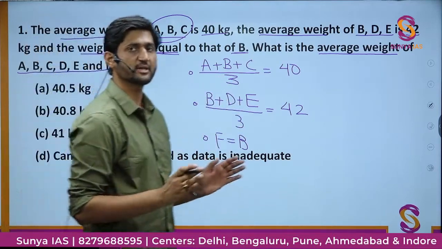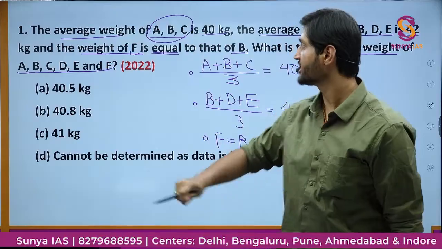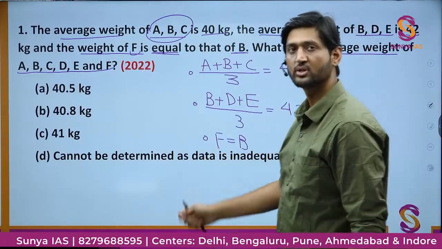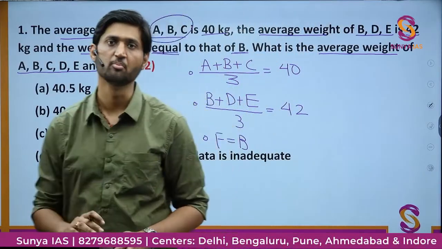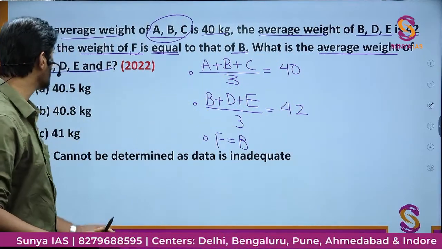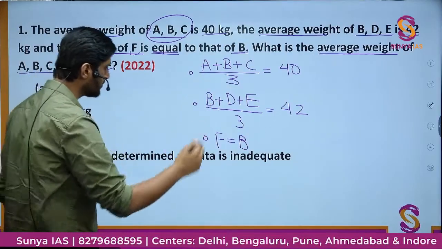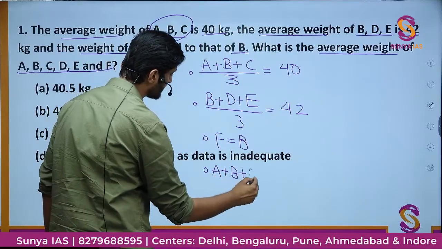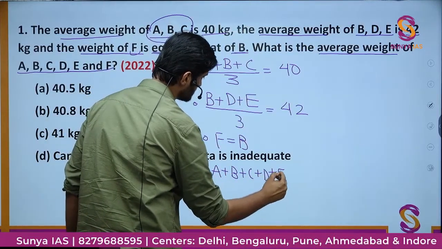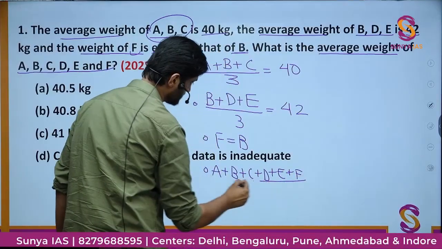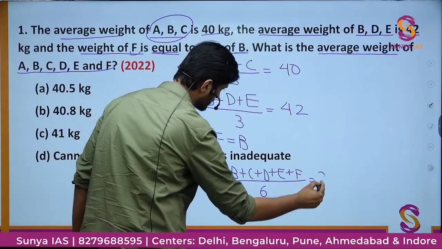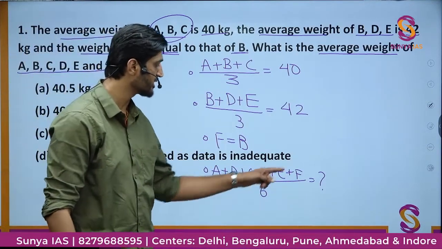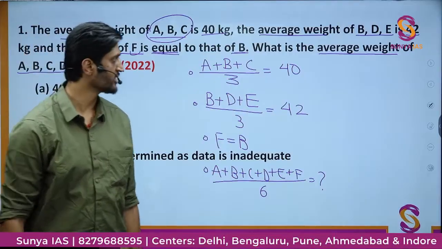What I have simply done in this question is that I have just written down all the mathematical information in the form of equations right here. So this is the second part of the question, which is complete. And what ultimately do I have to find out? I have to find out the average weight of the whole group. So basically what I have to find out is nothing but this. Let me just write it for you. This total average we have to find, and there will be a 6 in the denominator because there are a total of 6 people we are talking about here.